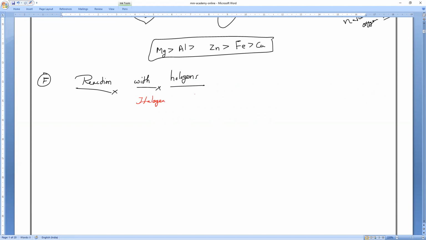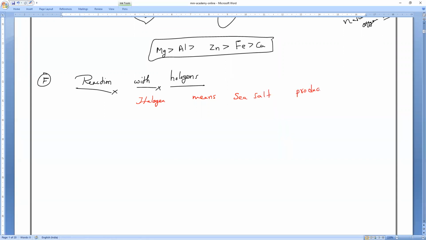Okay, reaction with halogens. All of you listen very carefully. Halogens are highly reactive nonmetals. Halogens mean those which are sea salt producing.